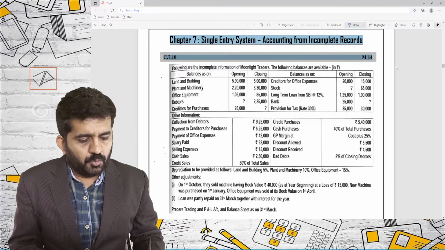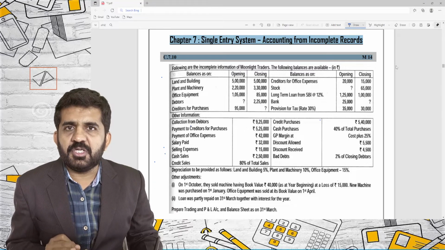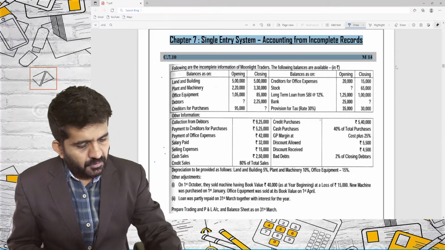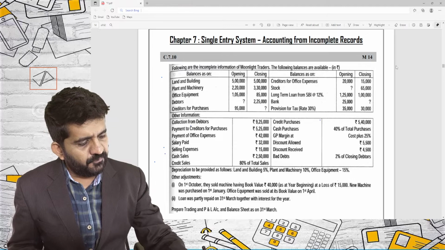We're solving question number C 7.10. First, we will be reading the full question and deciding which accounts we will be creating. Following is the incomplete information of Moonlight Traders.